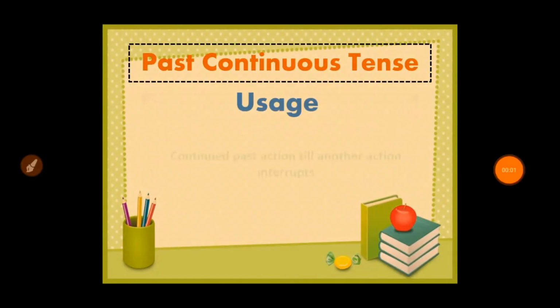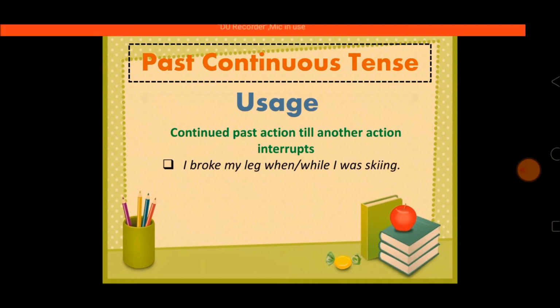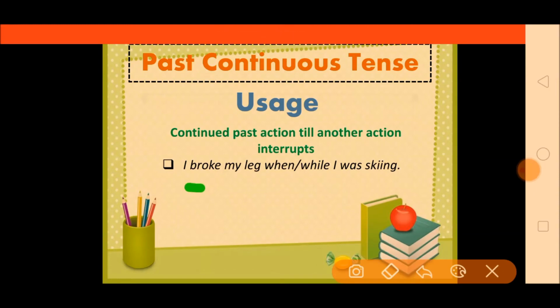Okay, the next usage of past continuous tense is a continued past action till another action interrupts. So let's see the example. I broke my leg when or while I was skiing. So you can see here that there are two clauses in this sentence. Two parts of the sentence are there.